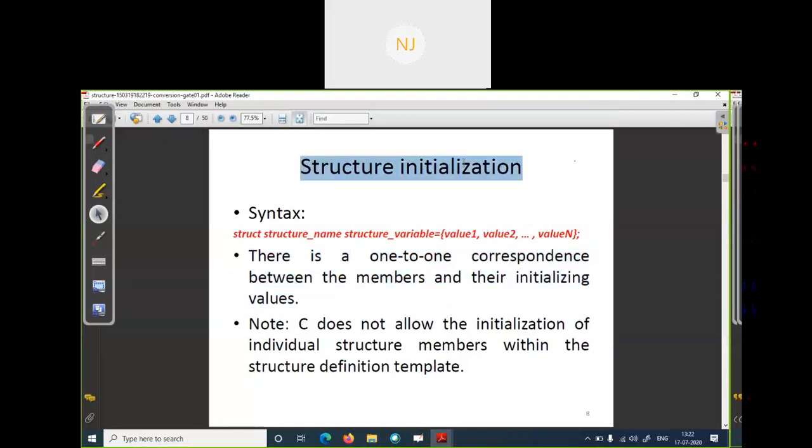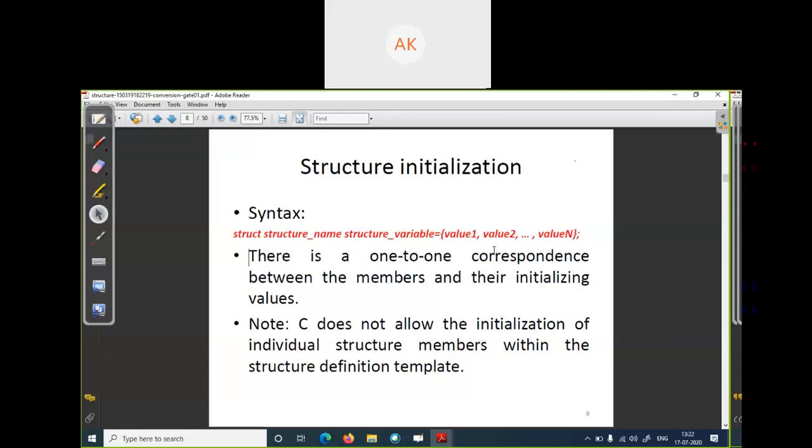Structure initialization and syntax have been discussed in this class also. Struct, your structure name, structure variable equals curly braces open, the values of all the member variables, and curly braces close. This is the syntax when you initialize all the variables at the same time. Okay? So the next line is here: there is a 1-to-1 correspondence between the members and their initialized values.